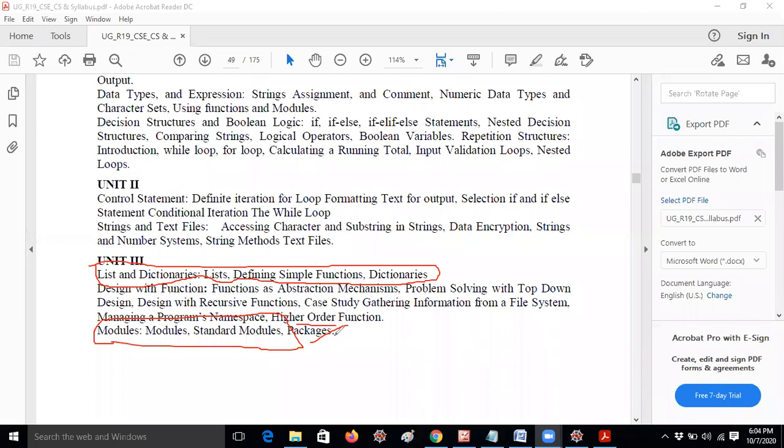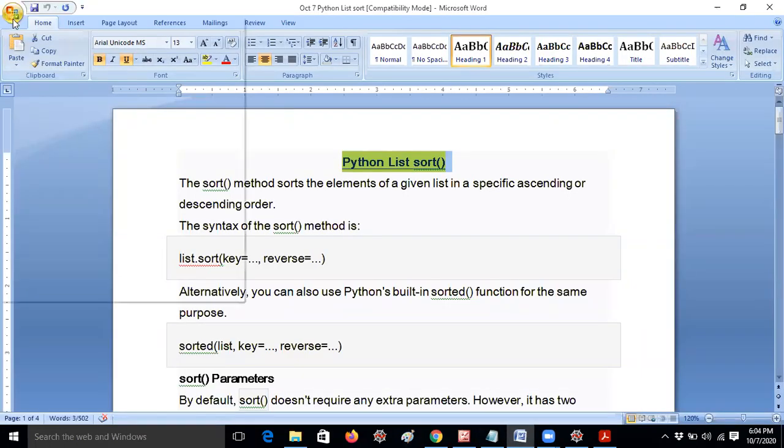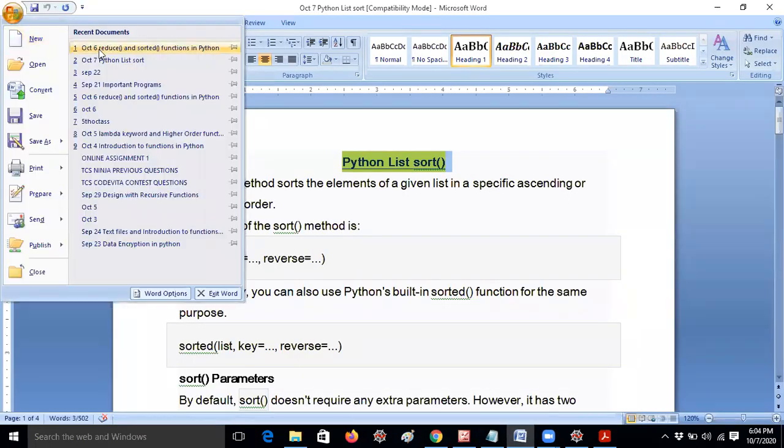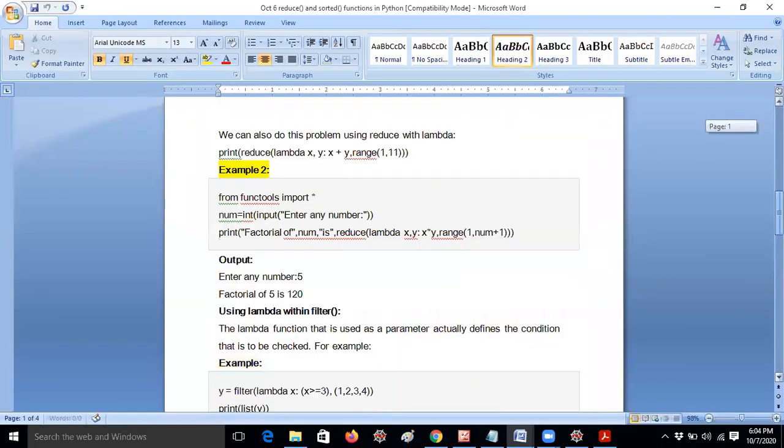Anyway, I would like to discuss the list sort method now. What is the difference between the sort and sorted functions? I will explain now. Yesterday I explained one concept, so let me open October 6th. Here I think I have noticed the difference.